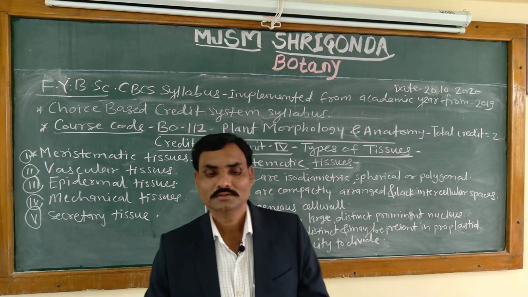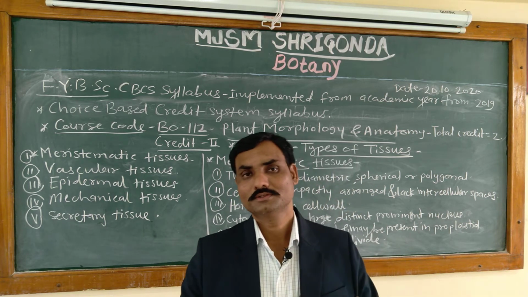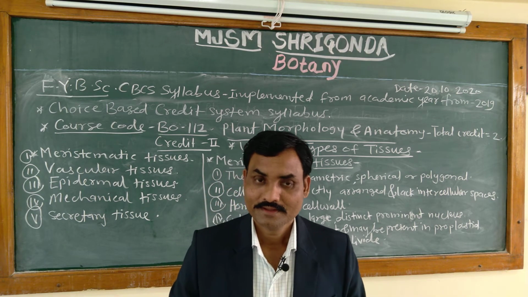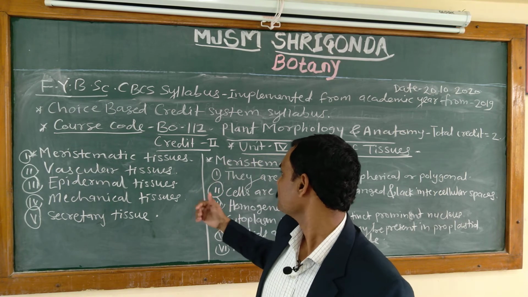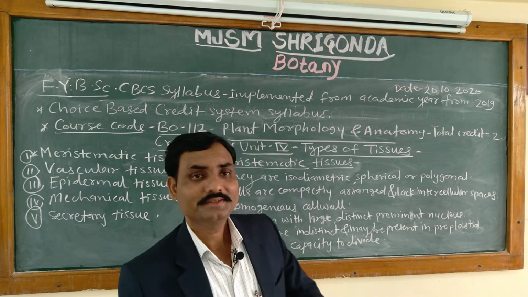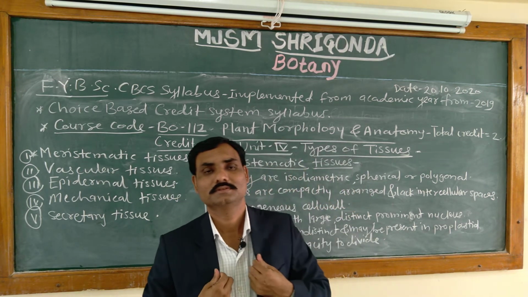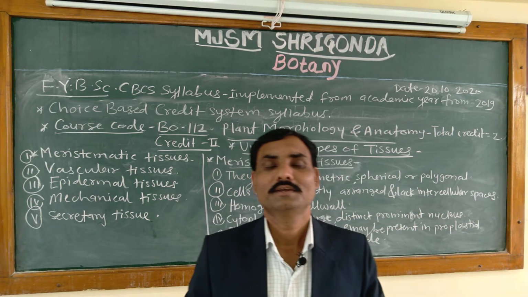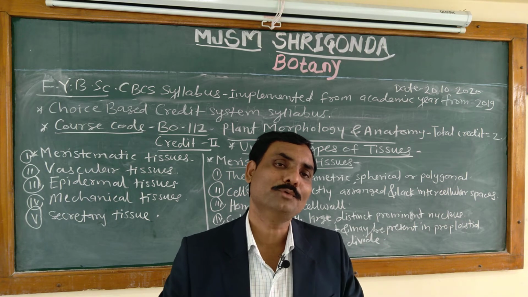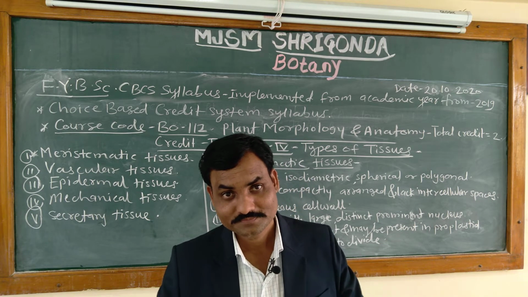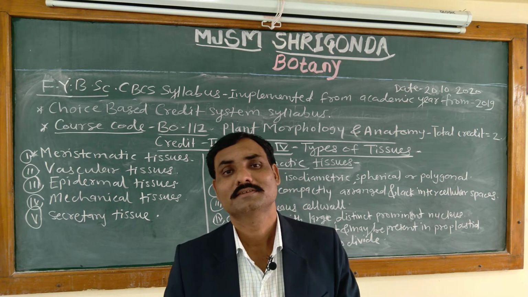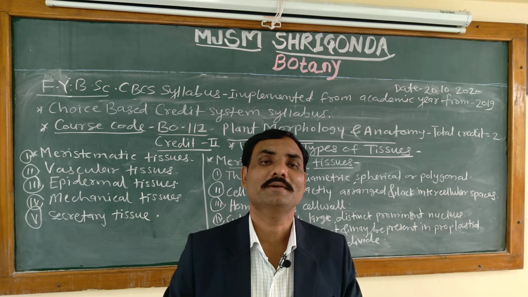In today's video we are going to learn a new topic, new unit, new chapter, that is types of tissues. We know that the plant body is made up of different cells, and when cells come together they form a tissue. Then which different types of tissue are found in plants? This we are going to learn in this topic.